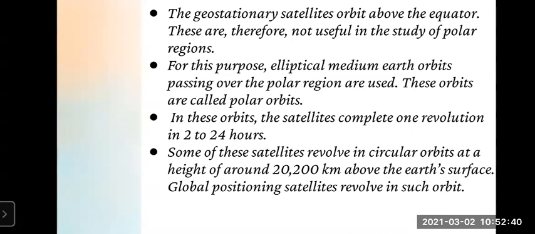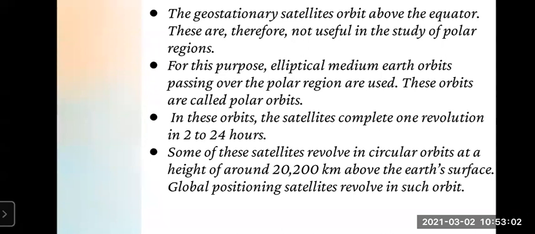Now in these orbits, the satellite completes one revolution in 2 to 24 hours, right? In high Earth orbit, what we have seen, it requires 24 hours to complete one revolution, but in medium Earth orbit it requires 2 to 24 hours, right? Means between 2 to 24 hours it requires to complete one revolution.